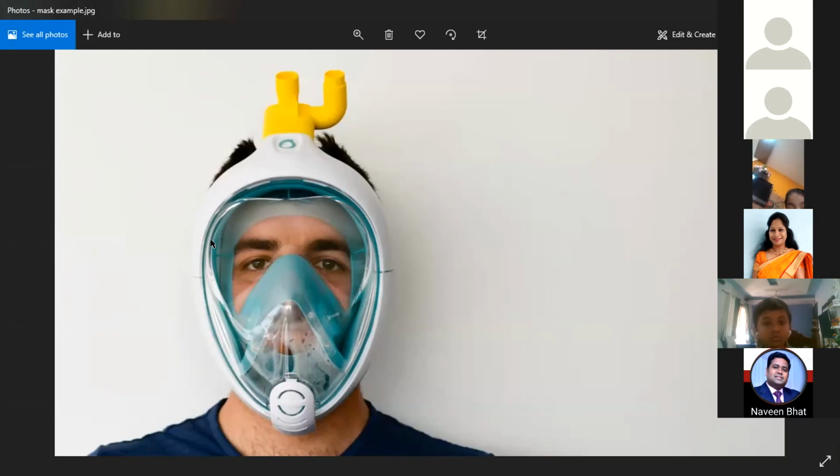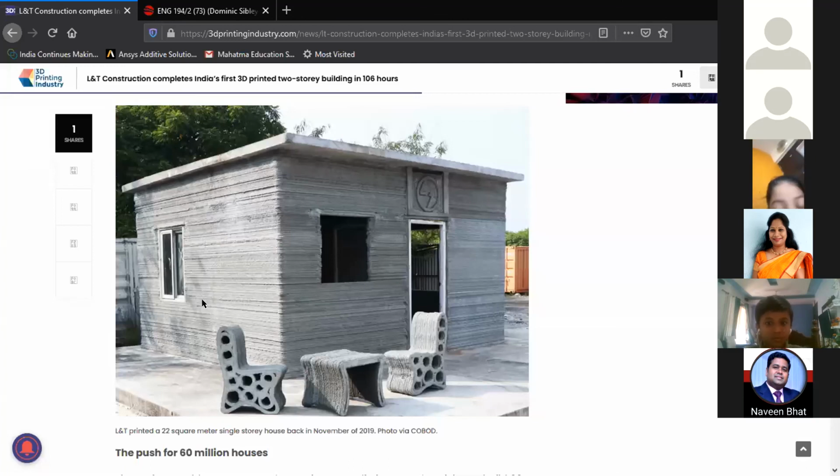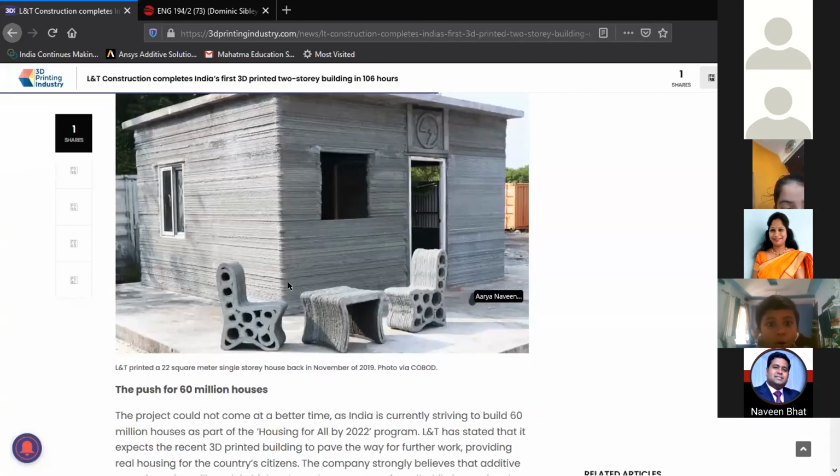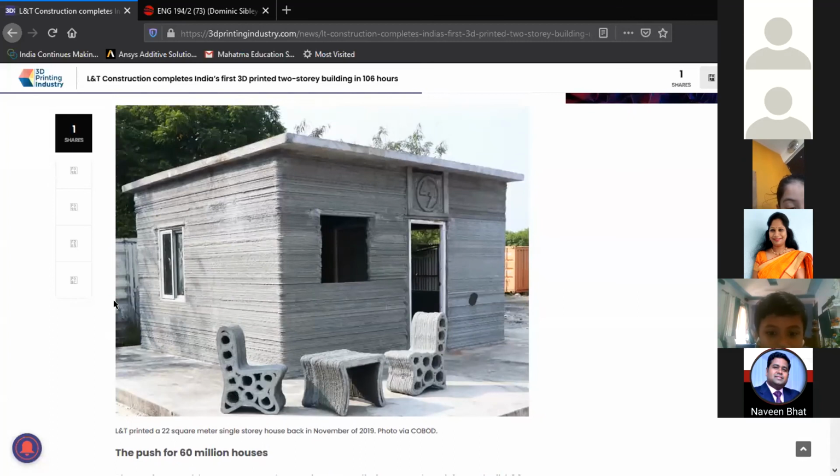Now I'm going to show you an example here. This is one of the 3D printed houses, which was 3D printed by Larsen and Toubro, that is L&T.